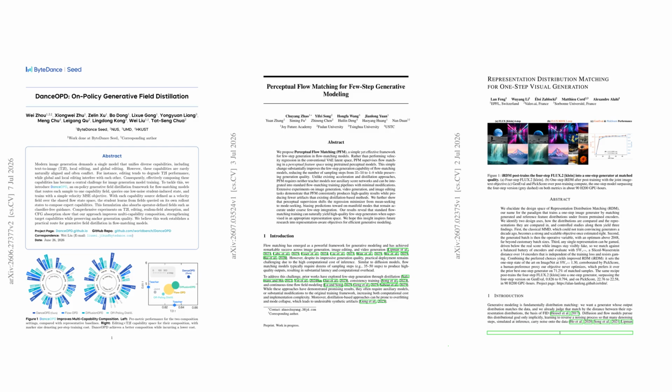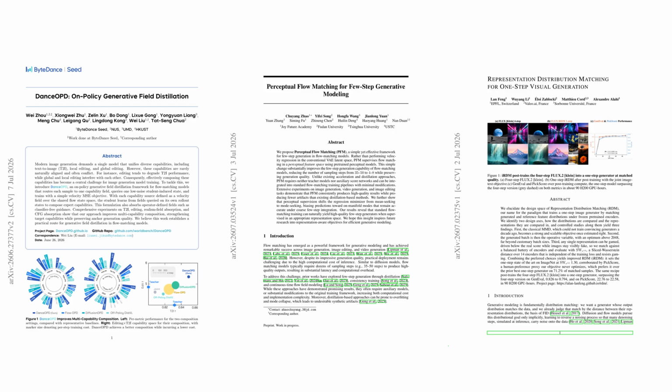The big shift this week is that image generation is getting much less dependent on brute force sampling, teacher models, and hand-tuned compromise objectives. One line of work shows you can distill multiple capabilities into a flow model without collapsing quality. Another shows perceptual supervision can cut sampling from dozens of steps down to just a handful. And the sharpest result pushes all the way to one-step generation by matching distributions in frozen feature space.